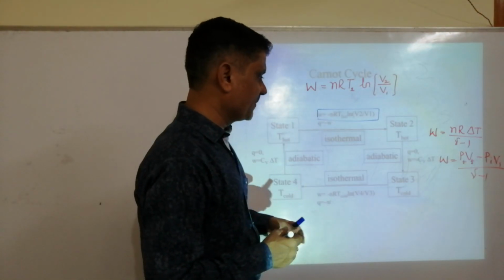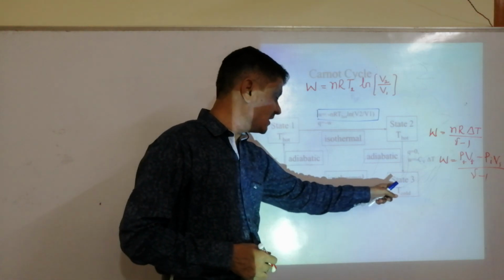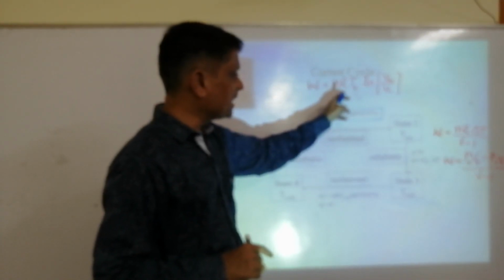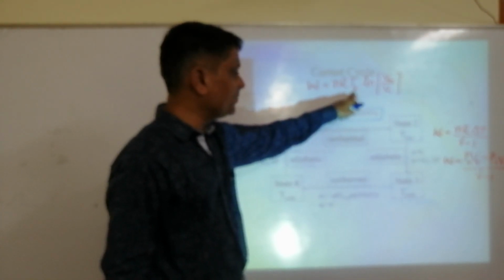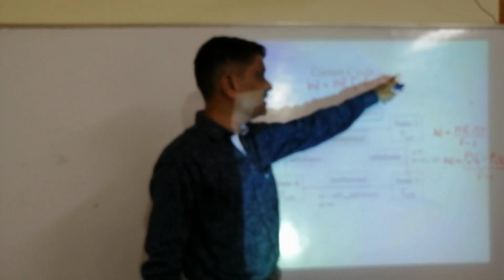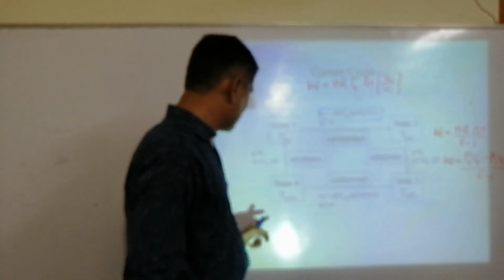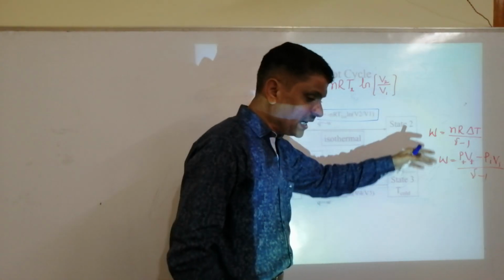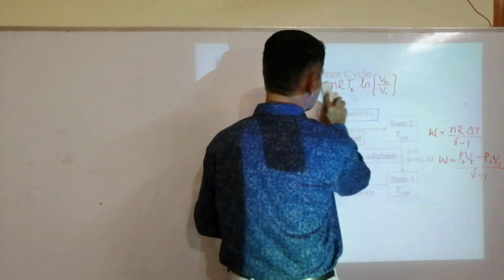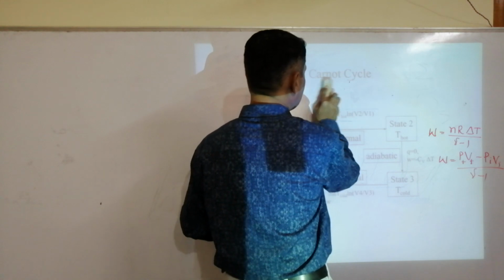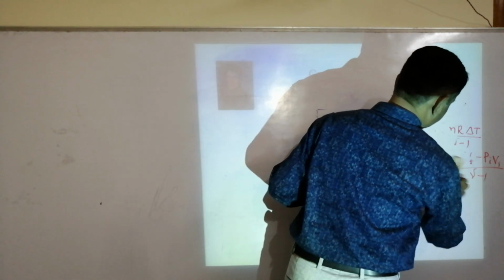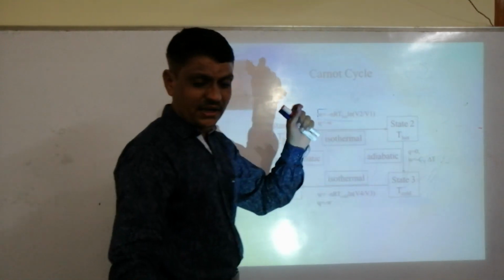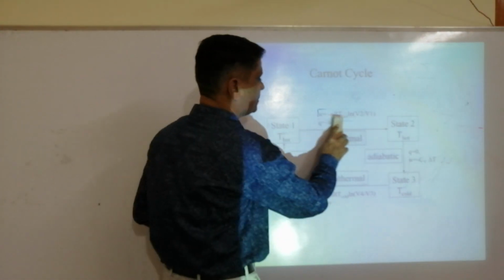So you can write. Later, in stage 3, it is once again isothermal compression. Here the expression is this, but the temperature is T2, the volumes are final V4, initial V3. Once again adiabatic compression. If you add all the work done, the W's, you will get the total work done in the process. So somewhere write this down. It's a very important sentence.